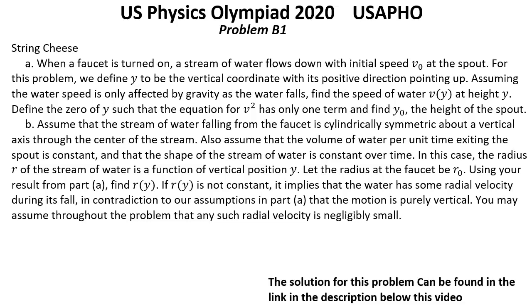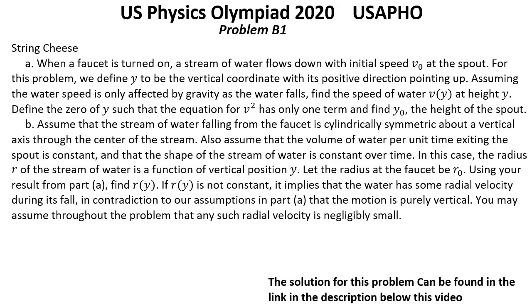v0 at the spout. For this problem we define y to be the vertical coordinate with its positive direction pointing up. Assuming the water speed is only affected by gravity as the water falls, find the speed of water v as a function of y at the height y. Define the zero of y such that the equation for v square has only one term, and find y0, the height of the spout.